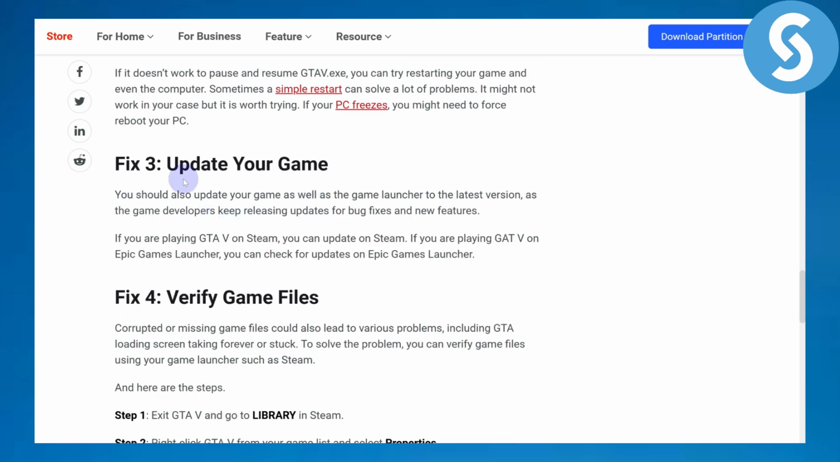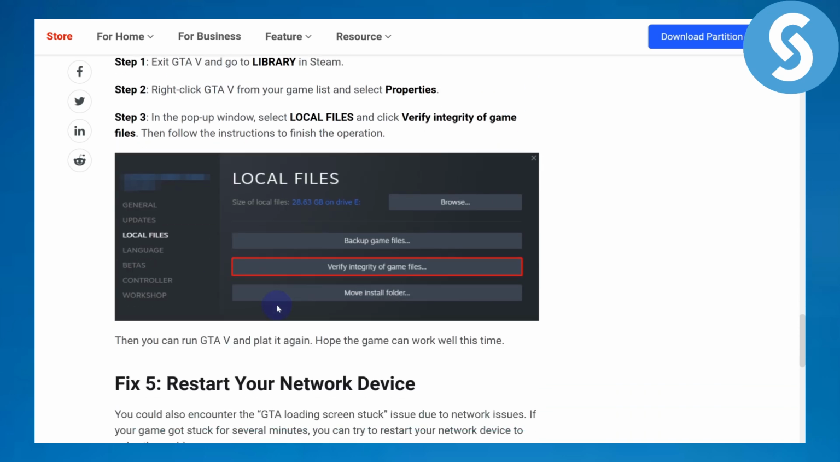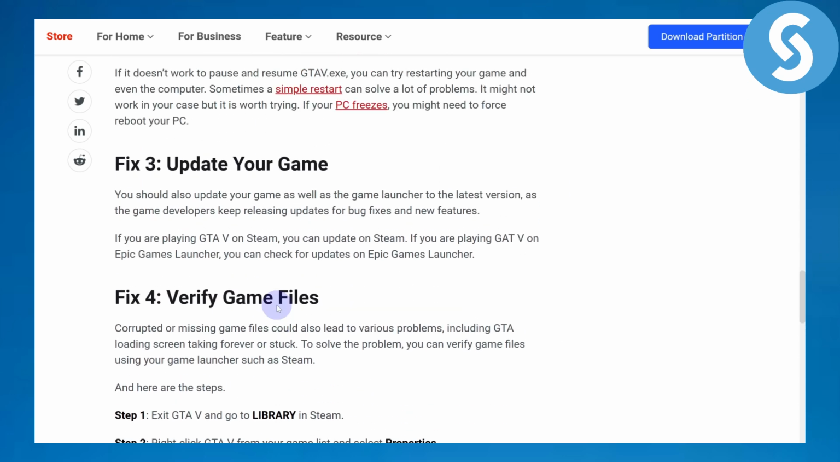Finally, make sure to try these software related fixes, for example updating your game, updating your Windows, and verifying your game's integrity and stuff like that. Apparently once you do all of this, you're going to get your game up and running.